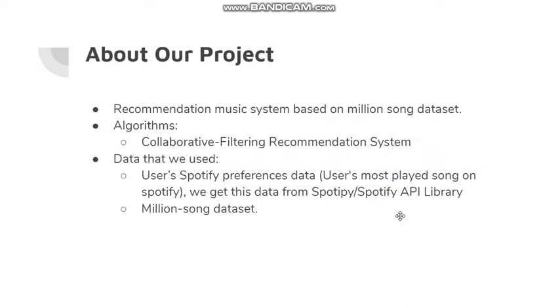Okay, so about our project. Our music recommendation system is based on the million song dataset. The algorithm used is a collaborative filtering recommendation system. The data we use is from the million song dataset, and by using the Spotify API library, we're able to get user Spotify preferences data, or basically the most played songs on our Spotify.